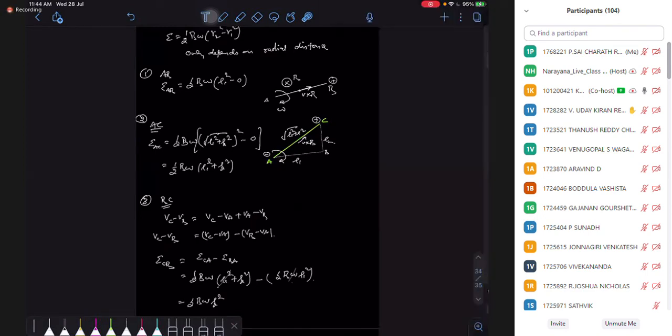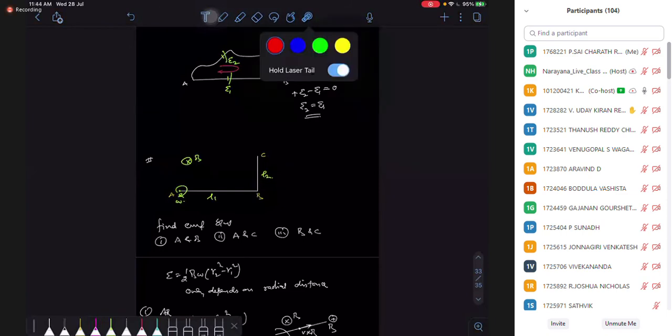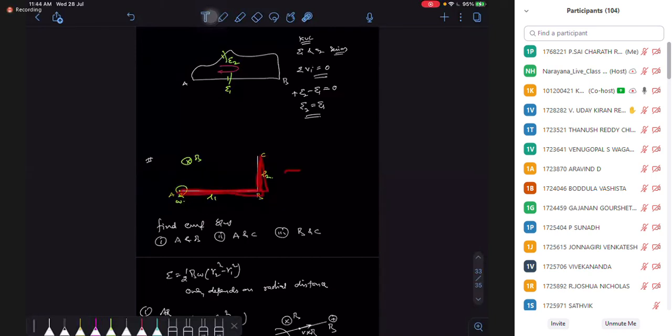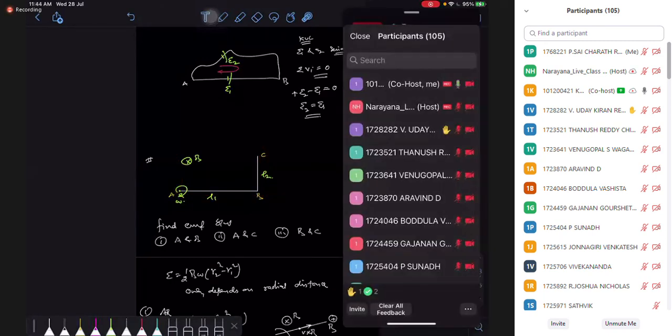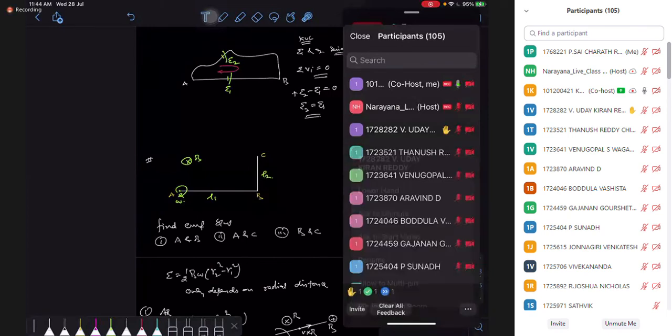If I ask you here, what is the current in this rod? Suppose I ask you in the same problem, what is the current in the rod from A to C? So the current in the rod A to C is zero. But it is behaving as a battery for something outside, if we connect some resistance here outside. We can come to the current part in a minute. First you understand the EMF part, then we can go to the current.